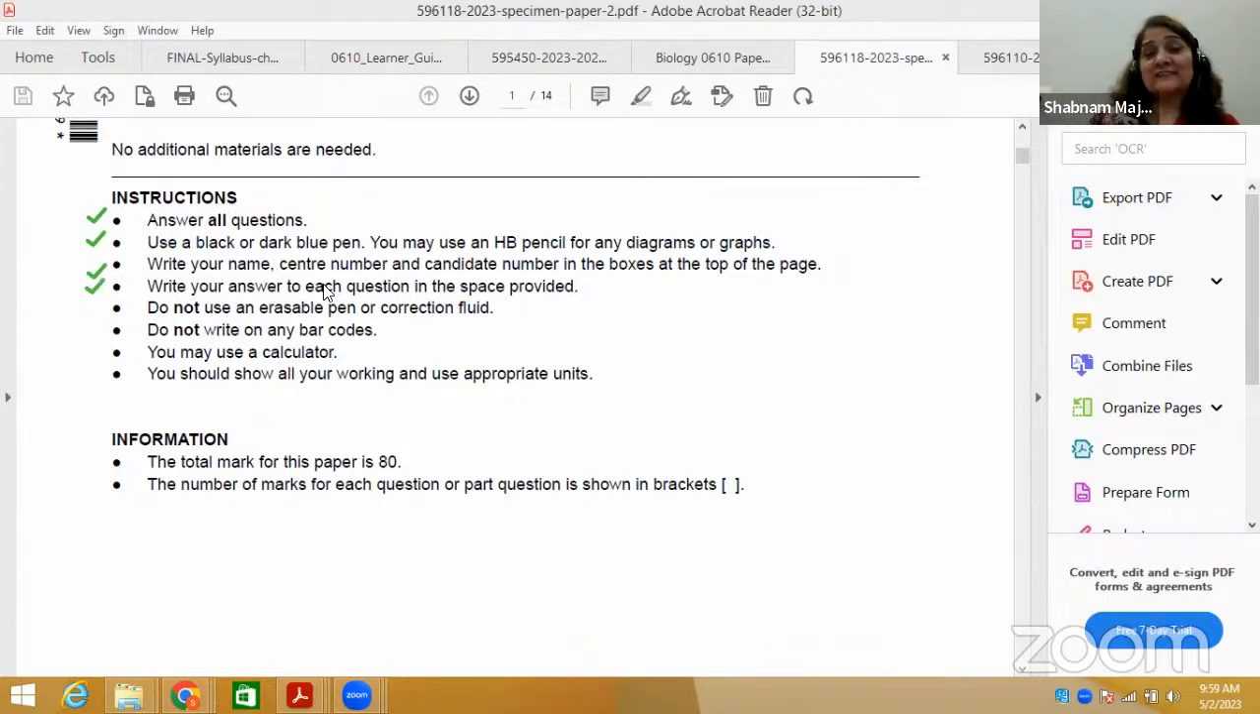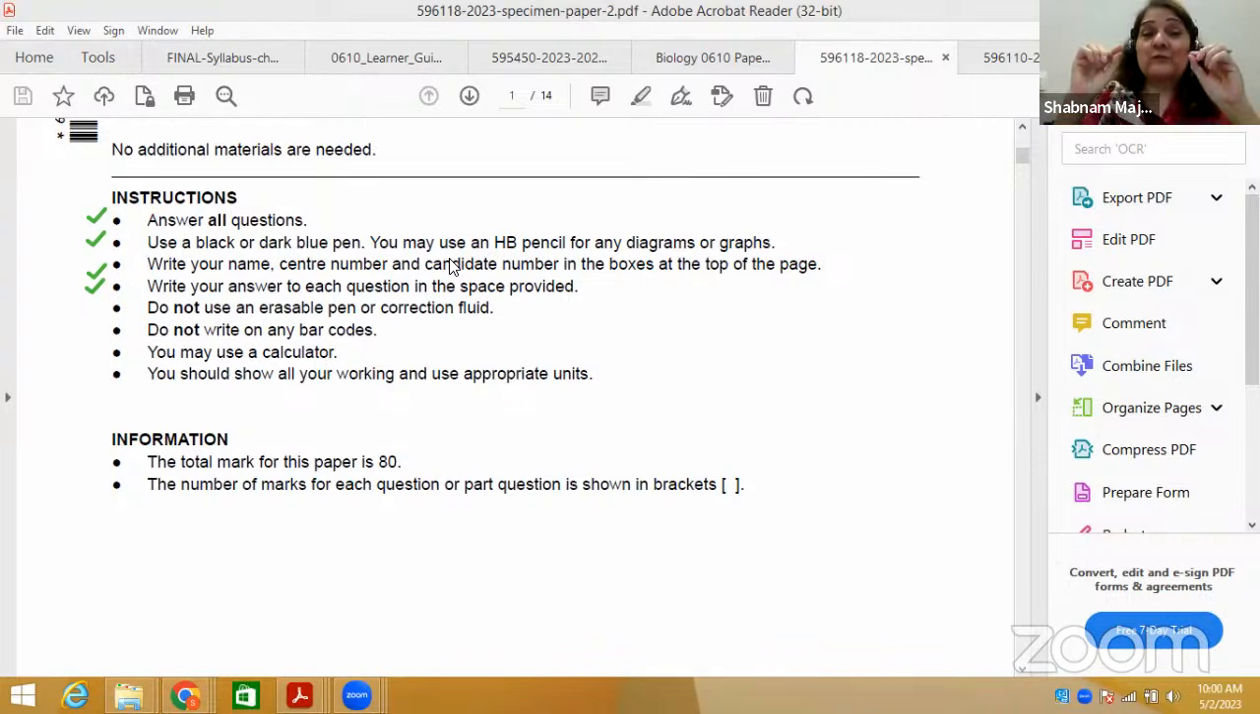Next, he's saying, write your answers to each question in the space provided. There are margins. You cannot write anything outside the space provided. If you write within the margins, there will be scanning, so your answer which needs to be included will be lost. So don't write anything within the margins. If you write anything which is rough, then fine. But if your answer needs to be included, do not do it like this. Write within the space provided.